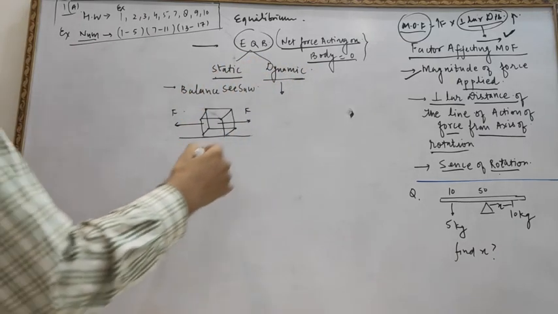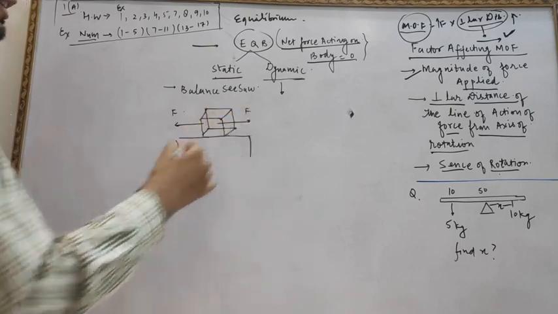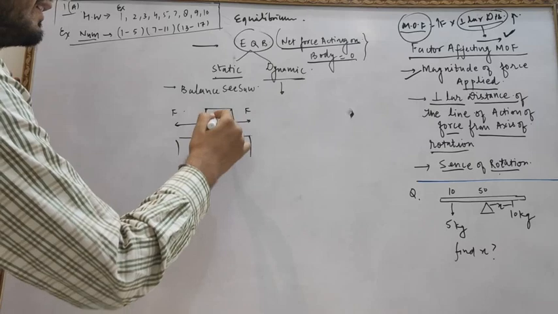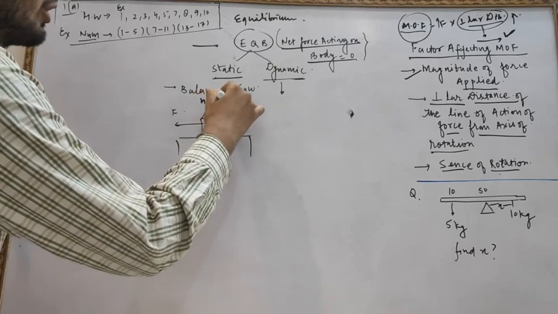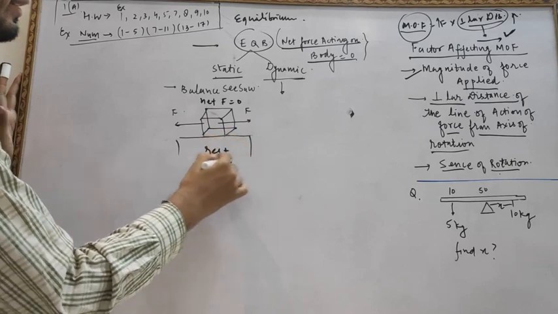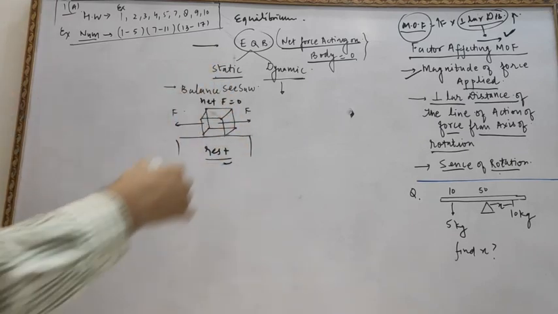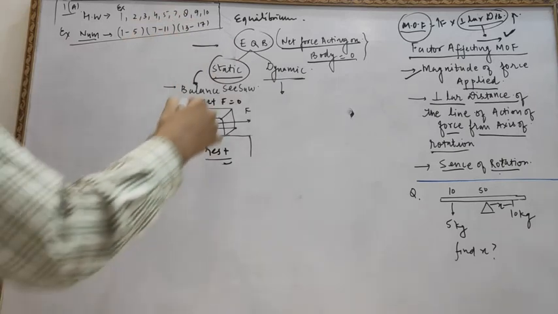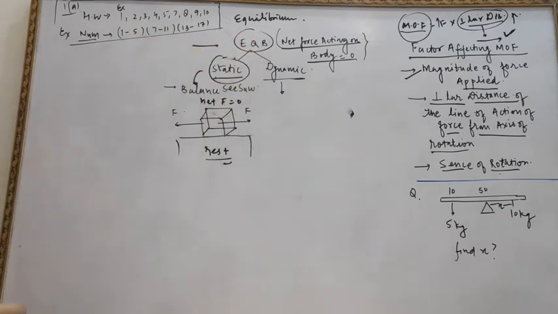Static equilibrium: suppose this is a table and this body is placed over the table, and the force exerted on the left-hand side equals the right-hand side. So the net force on the body is equal to 0 and the body is in a rest condition, then it is said to be in equilibrium. The forces balance the body and the body is at rest, therefore it is regarded as static equilibrium. While there is a dynamic equilibrium also.